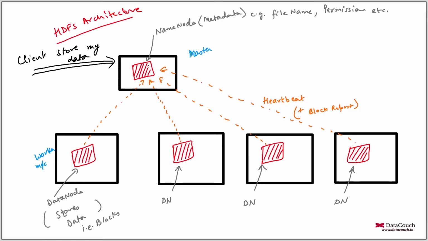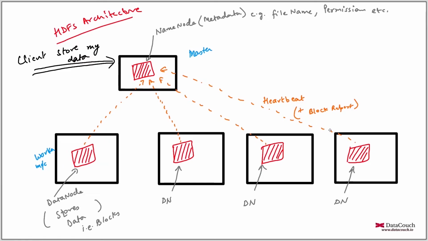If the client is authenticated, and there is no problem with regards to authentication, which can be done through Kerberos, then you can store the data. The master already has the information about which machine stores what, so it will inform the client to store data directly on the worker machines.